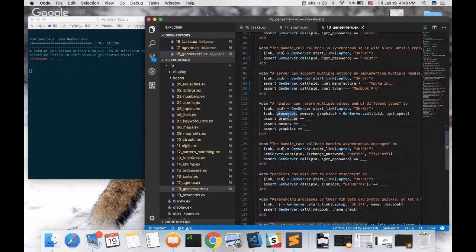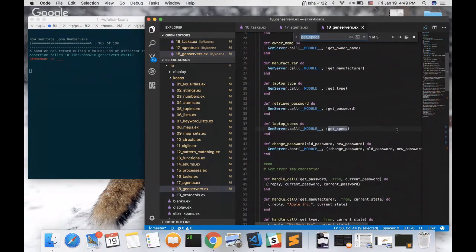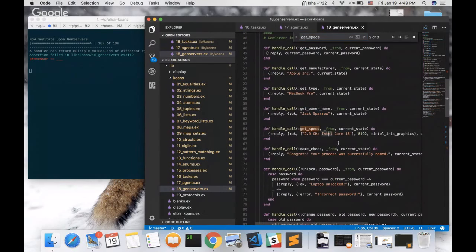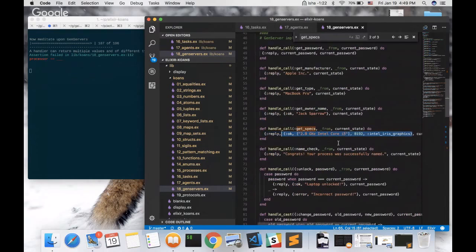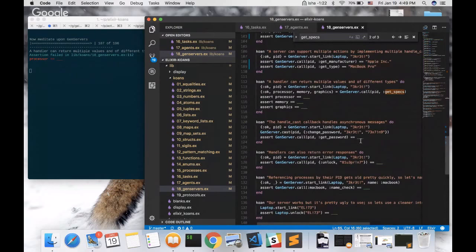Anyway, so we're calling get spec, and get spec returns the specifications here, which is the whole reply, and the whole reply, we match it here.